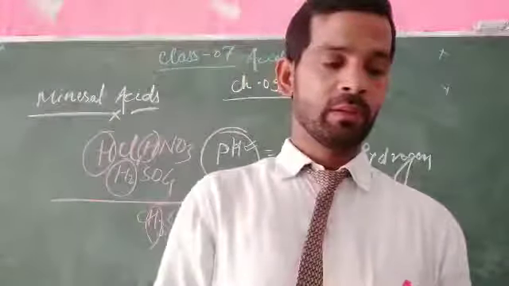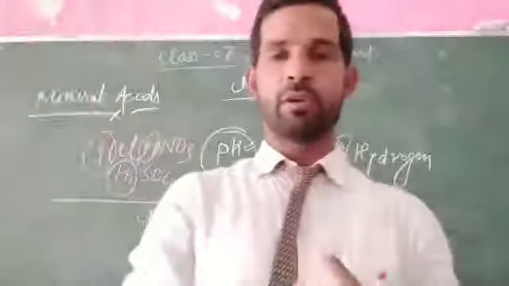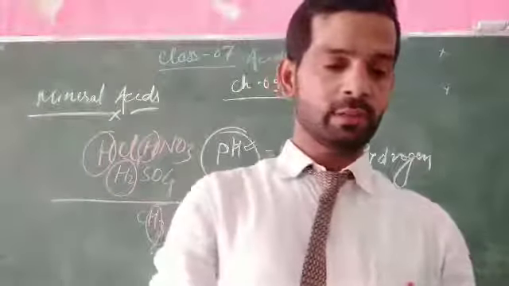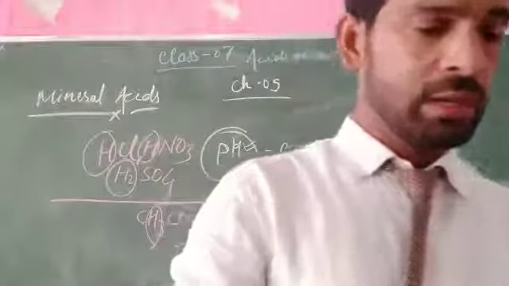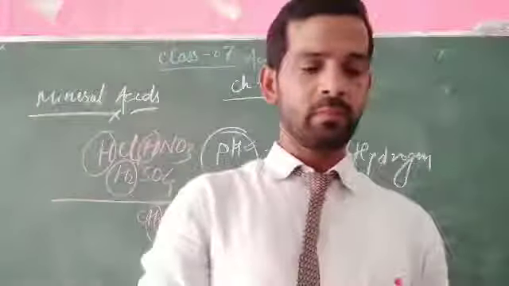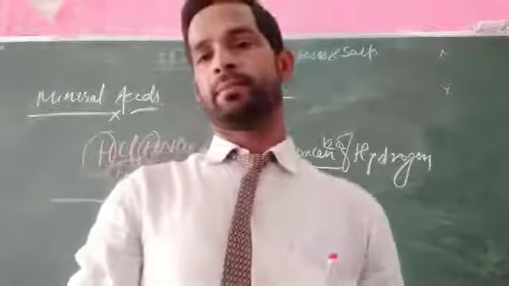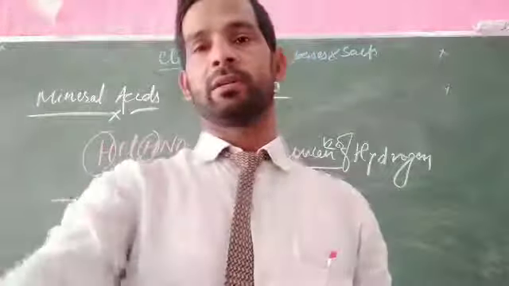So this is all about strong acid and weak acid. In another topic we will discuss more.